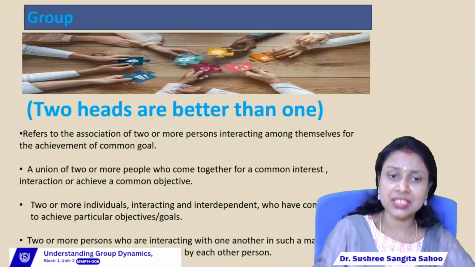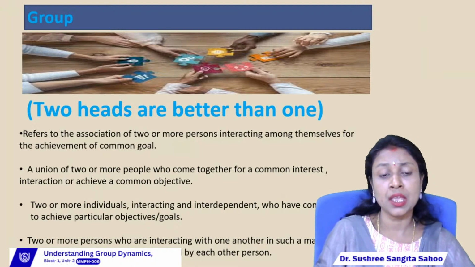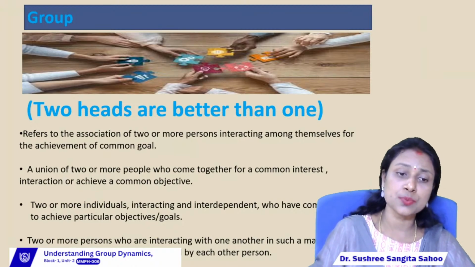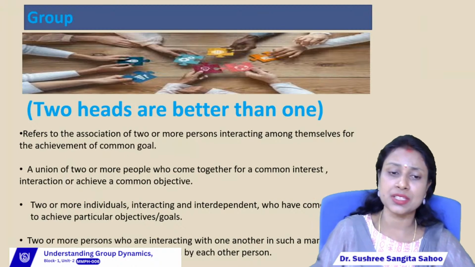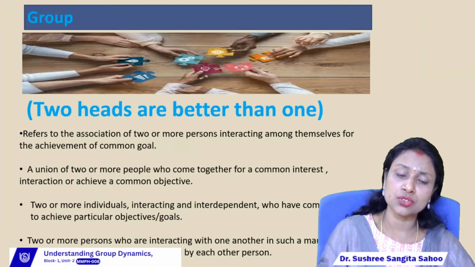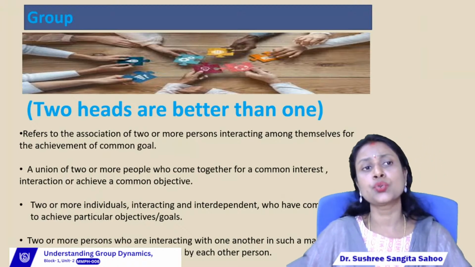That is known as interaction. They interact in such a manner that A is influenced by B, B is influenced by C, and similarly A is also influenced by C. Similarly, C is also influenced by A and by B. So this is all about the group, right?